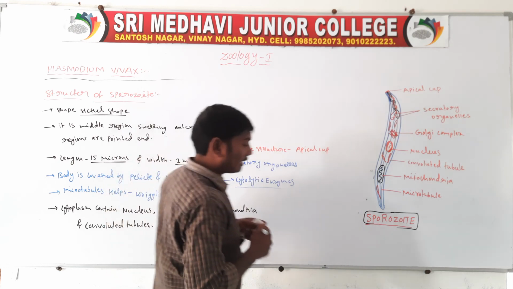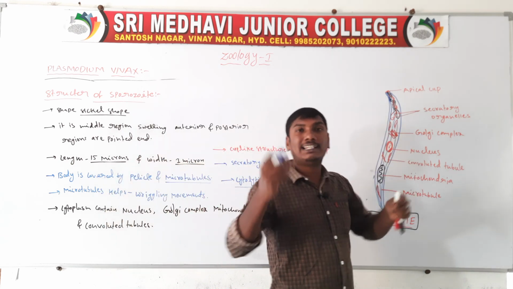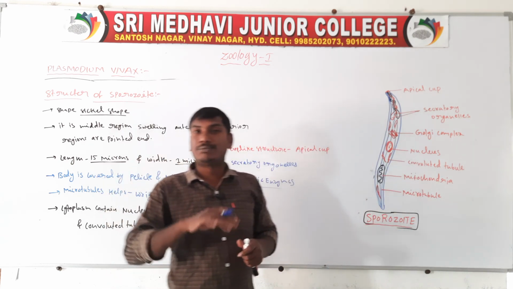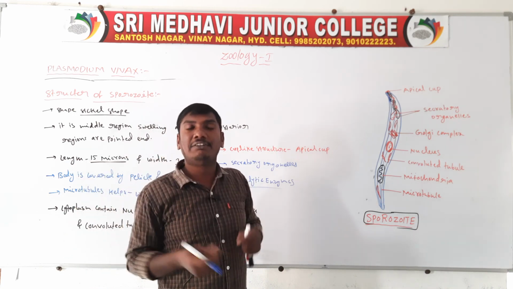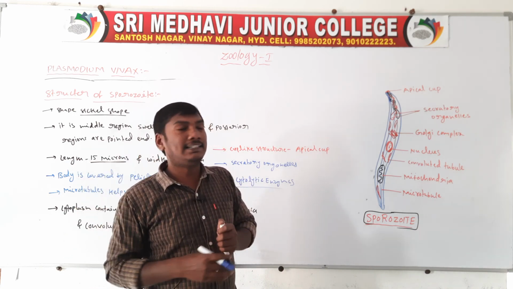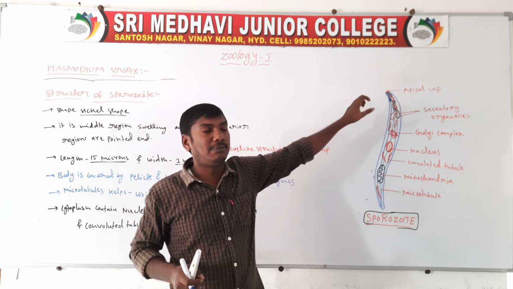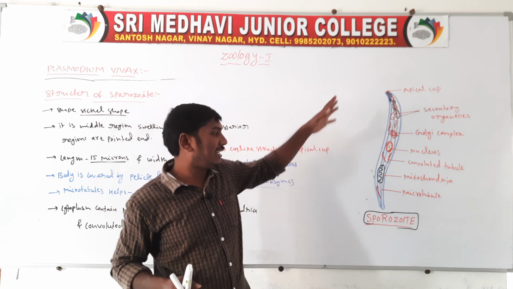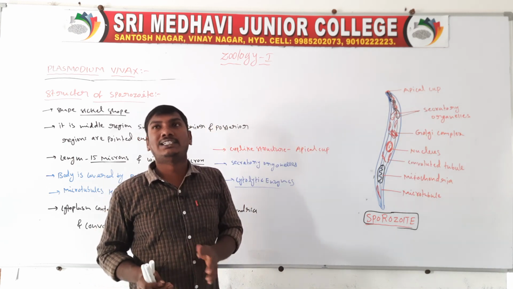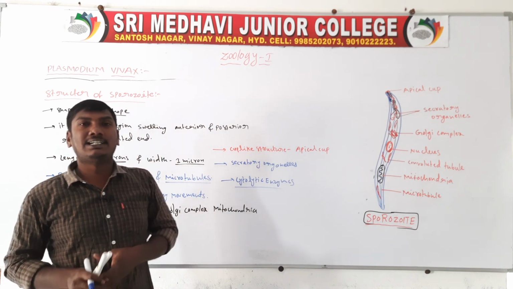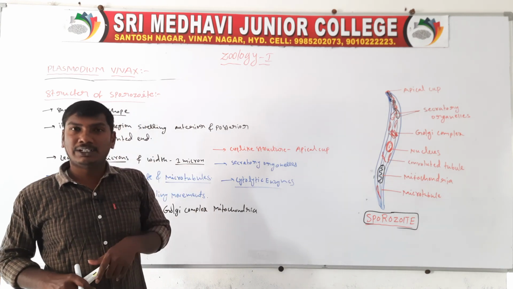These cytolytic enzymes help in rupturing the cell walls, so they can enter into the liver cells and the red blood cells. These enzymes also help in movement. So that is the structure of the sporozoite. Next class we will discuss the life cycle of Plasmodium vivax.